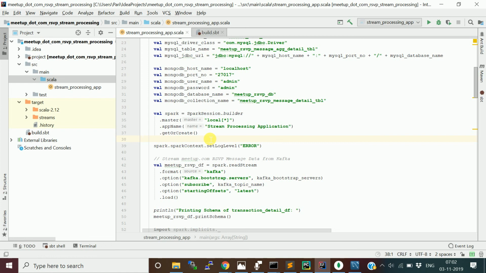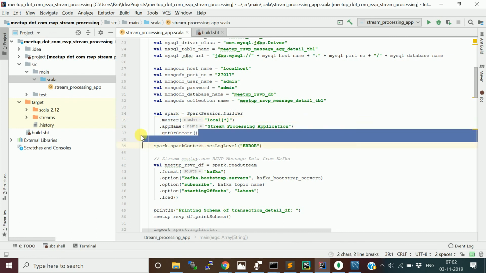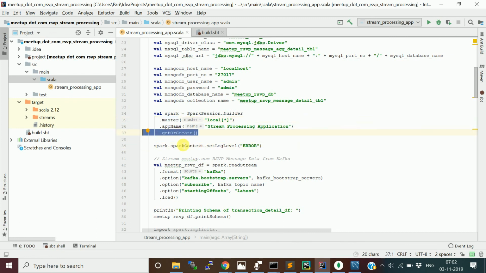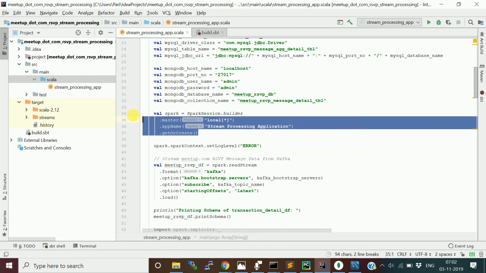It has a master URL which says which cluster manager it is going to connect to. It can be the Spark standalone cluster manager or local mode, or it can be Yarn if you are using the Yarn resource manager. Then the name of the application, and then getOrCreate. This will create a Spark session object.